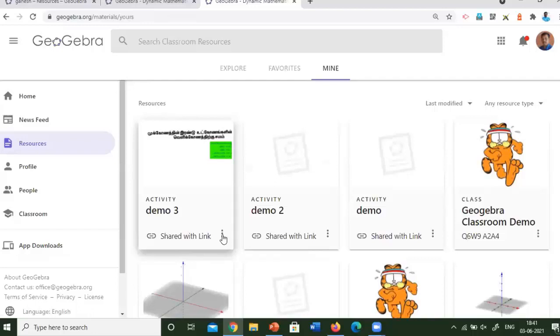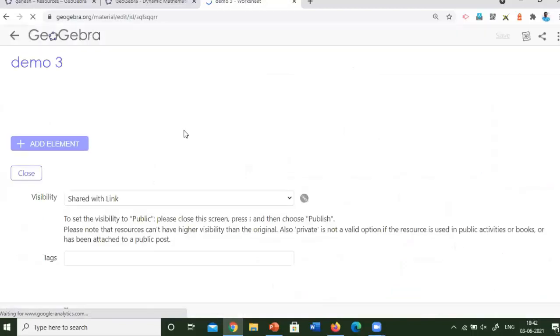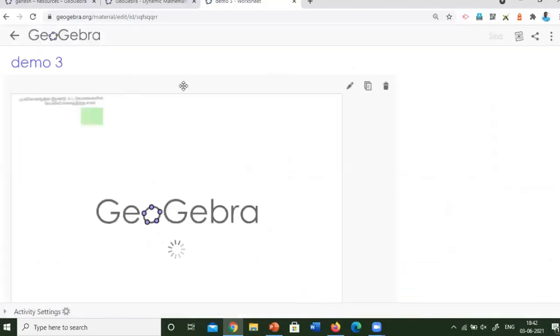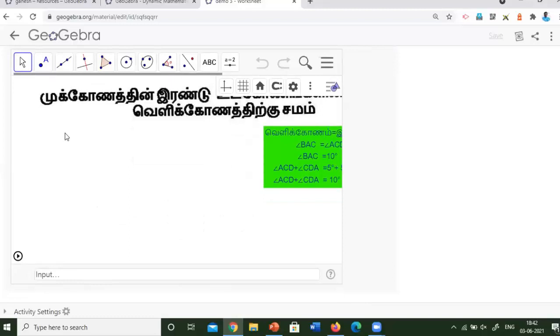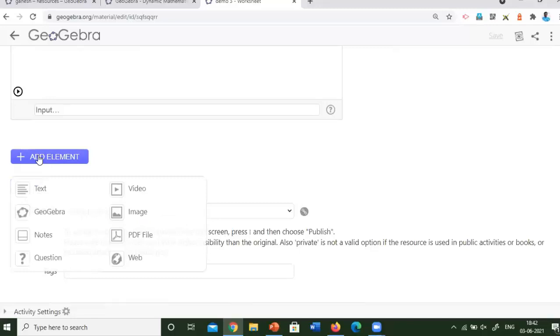This time I am going to add another activity in the same demo 3 under the GeoGebra applet. For that, I will click the 3 dots given here, and then I will click on edit activity. After clicking edit activity, I have already found the previously created GeoGebra applet activity, and then under that you can see the add element option there.